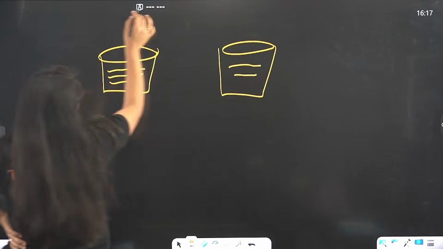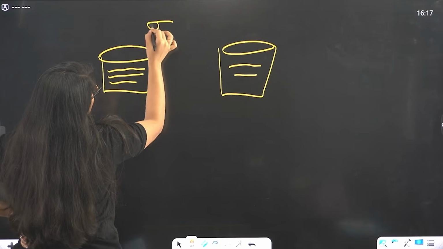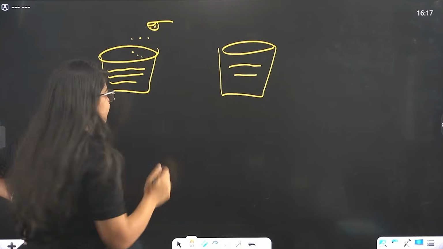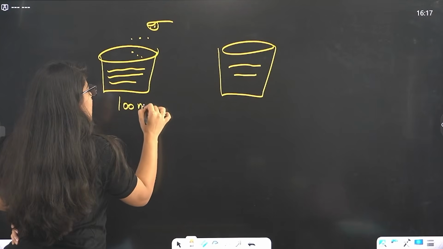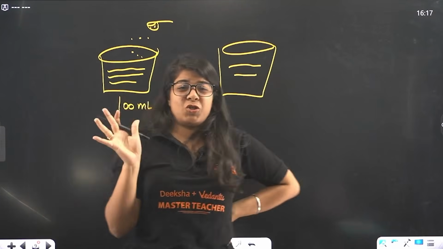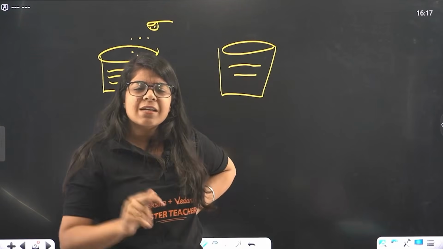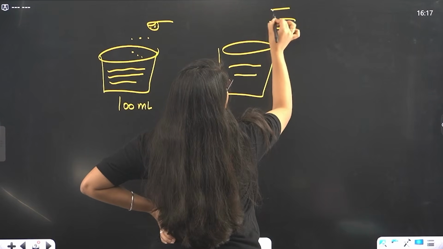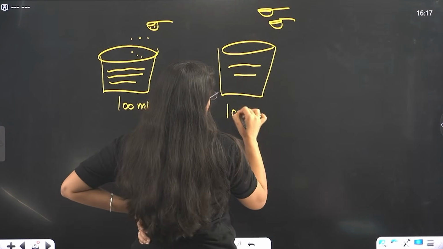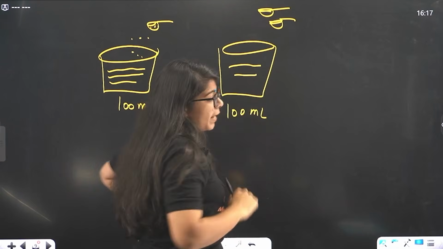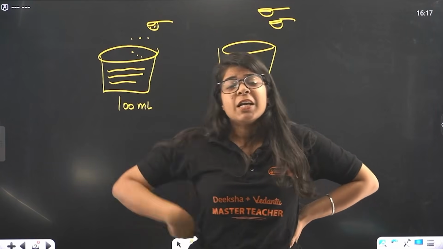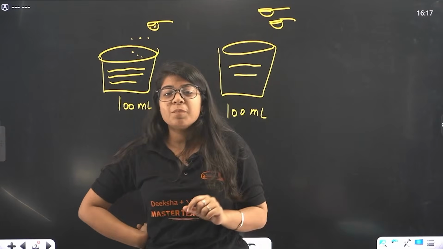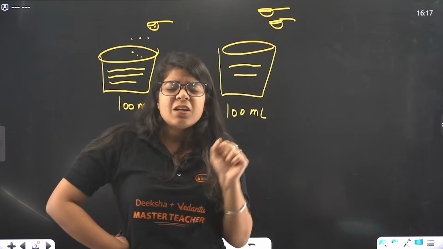And you ask your mama, mama, put only 1 teaspoon of sugar in my 100 ml glass, I don't like much sugar. And your sister is like, no, I like sugar, so put 2 spoons of sugar in my glass, that is also 100 ml. Now you tell me, you didn't choose the 2 tablespoons of sugar. Why? Because you know it will taste a lot sweeter,